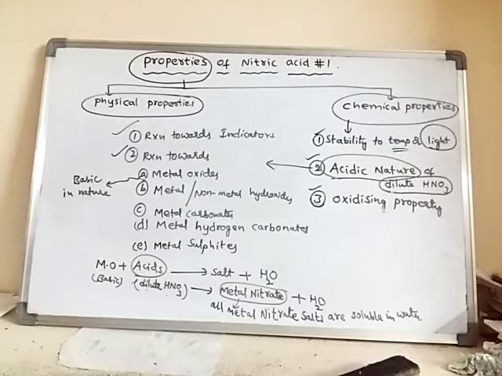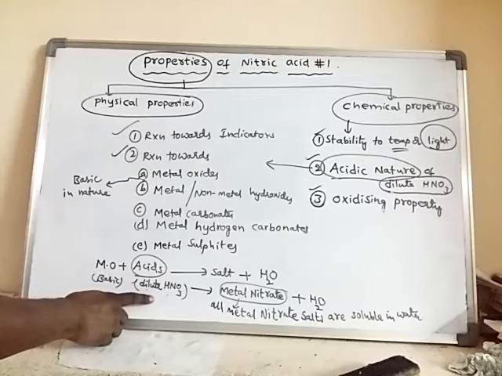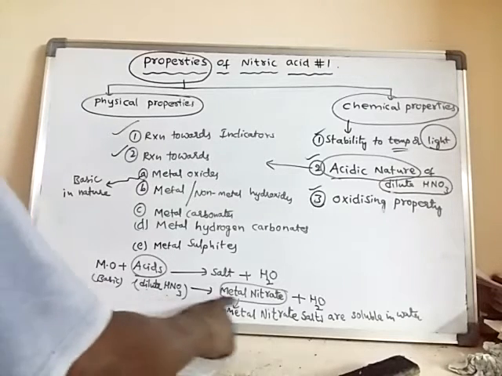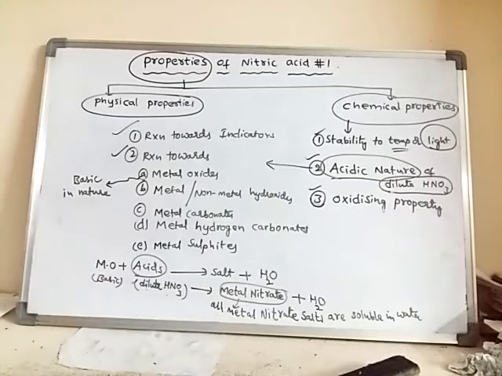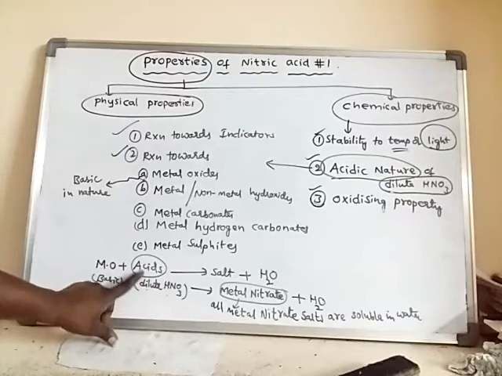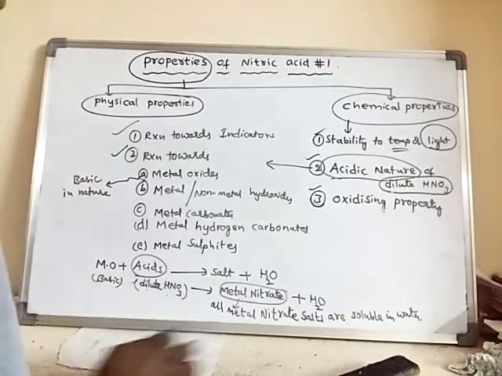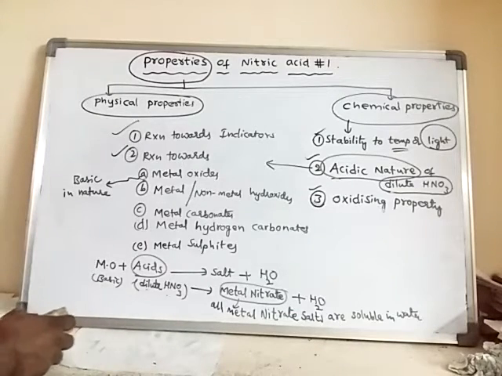So soluble metal nitrates are formed when dilute nitric acid reacts with metal oxides. This reaction proves that dilute nitric acid is acidic in nature. Right, so we will see some examples.